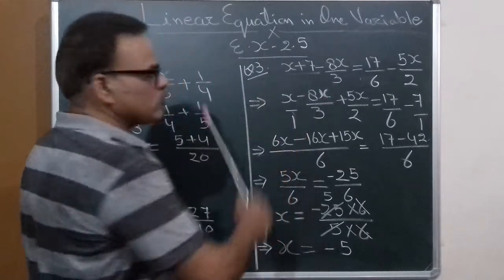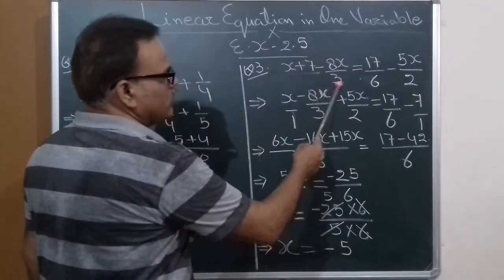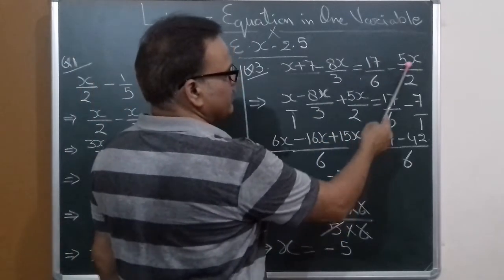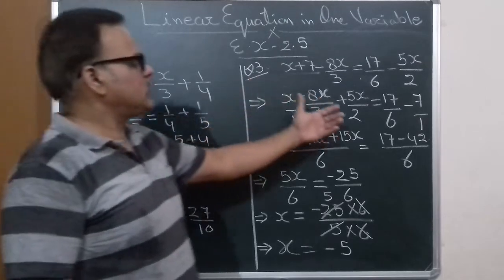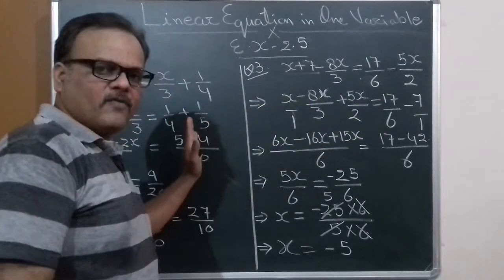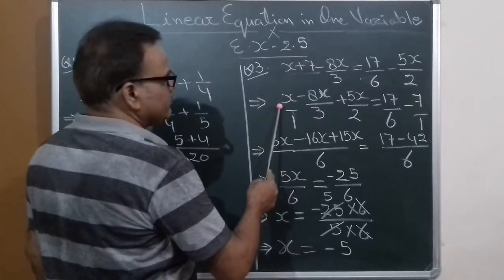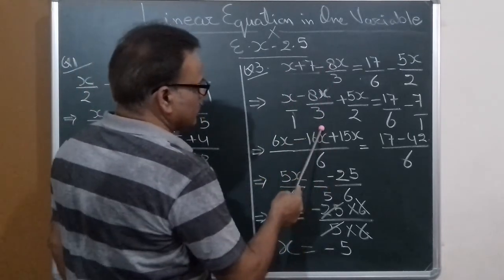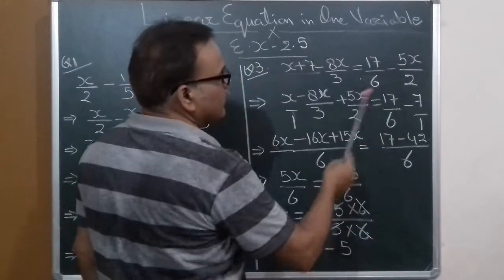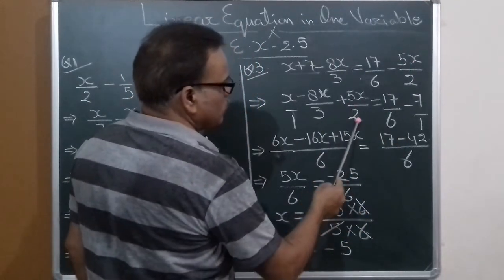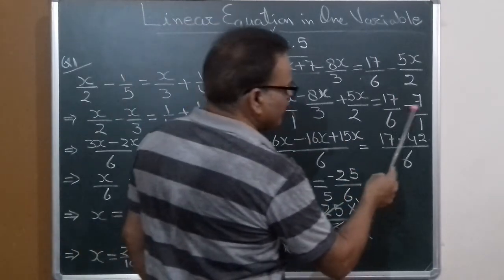Now just like this, question number 3, x plus 7 minus 8x upon 3 is equal to 17 upon 6 minus 5x upon 2. Whatever we have done in the previous question, we just have to do this. Take the variable on one side and the constant on the other side. So x minus 8x upon 3 and minus 5x upon 2, when it comes over here, plus 5x upon 2 is equal to 17 upon 6 and here plus 7, so it will be minus 7.